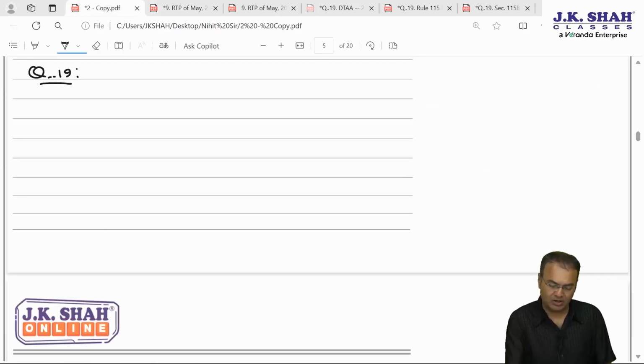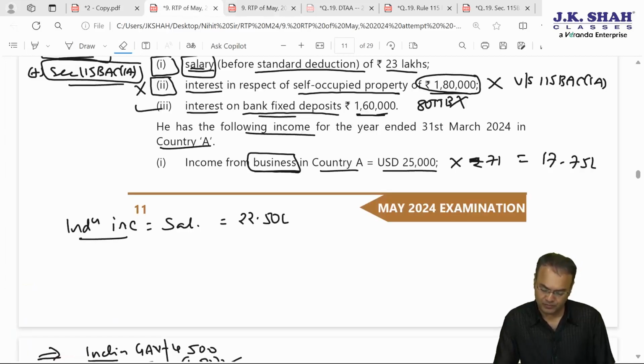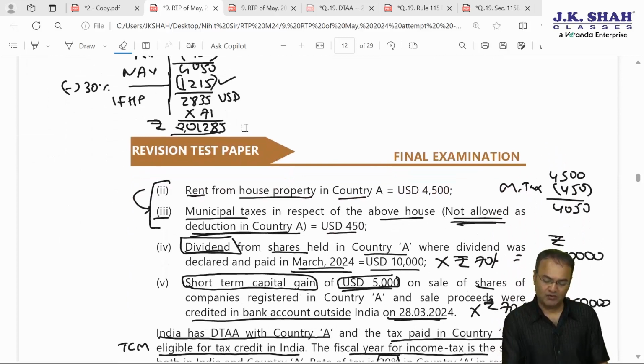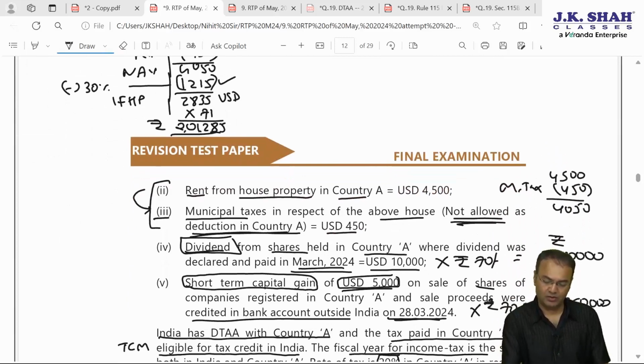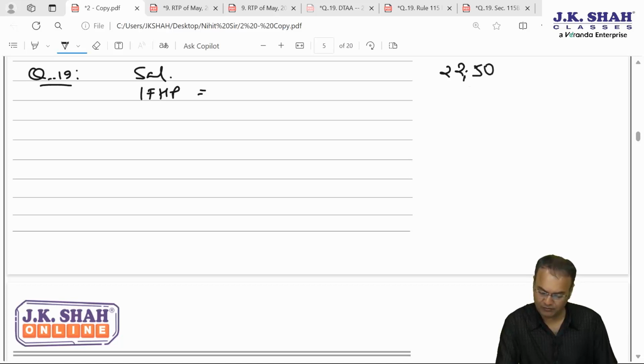Let's do one thing. Let me write it here only. Salary income 22.5. Then we have IFHP. IFHP we have already computed. IFHP income was 2,01,285. So I'm writing this in proper language. 22,50,000 plus 2,01,285.